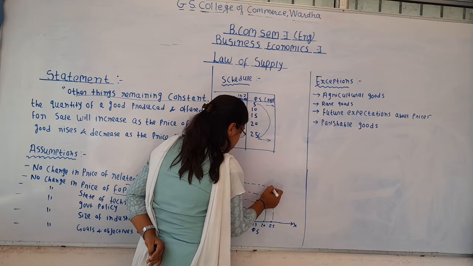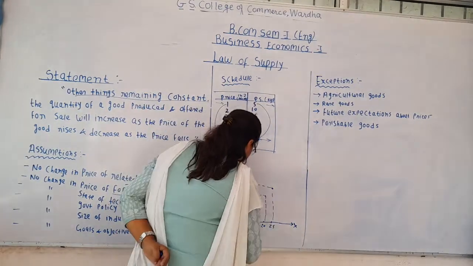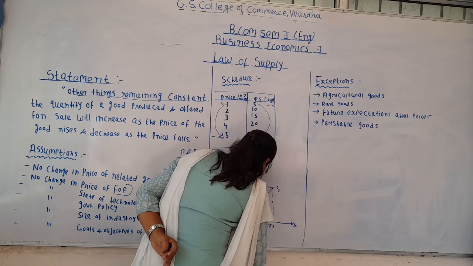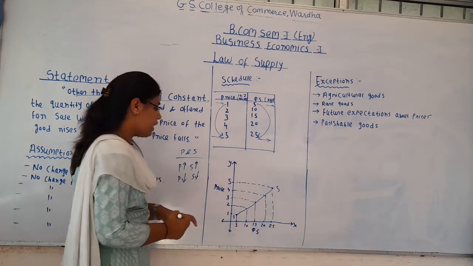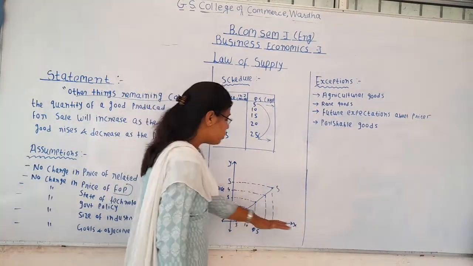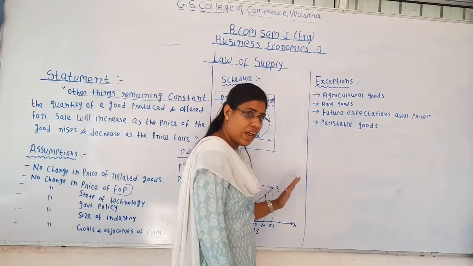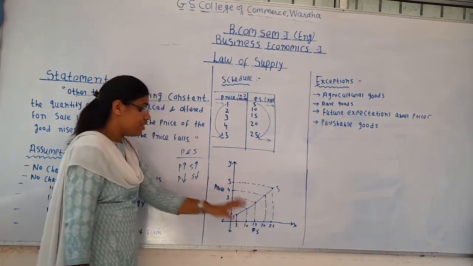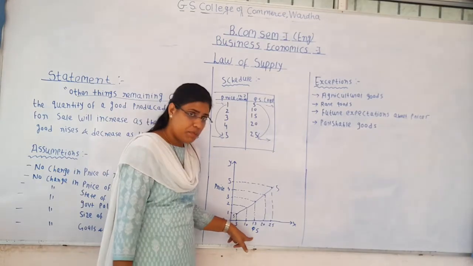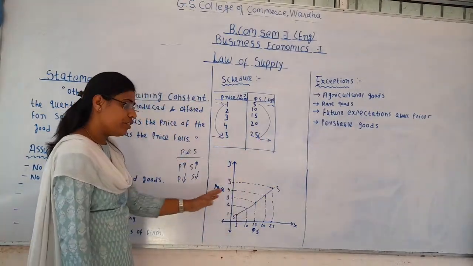25 kgs. Okay. So when we join these points, we get a supply curve, which could be called SS. Here you can see that this supply curve is going upward from left to right. And why is the supply curve going upward from left to right? Due to the direct relationship between these two variables, price and quantity supplied, this curve has an upward slope from left to right.